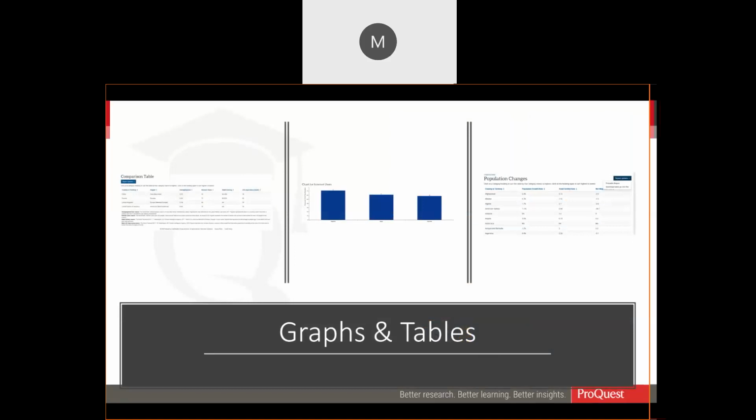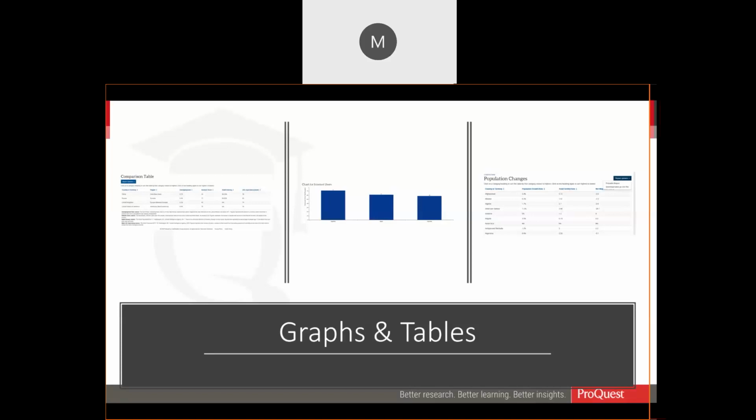There is access to pre-formatted graphs for country information. You'll also see tables for extremes, so the highest and the lowest on certain categories. As I mentioned earlier, there is the ability to build your own comparison graphs and tables by selecting the specific nations or regions of interest and then different categories that you'd like to compare. So for example, maybe the capitals, maybe area or population, economic features, communication, health, development, those kind of categories.